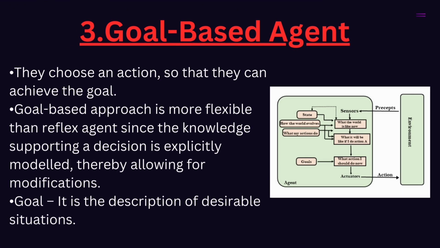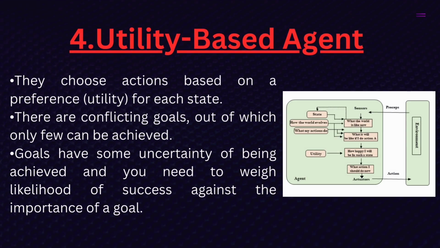Goal based agent: they choose actions so that they can achieve the goal. The goal based approach is more flexible than the reflex agent since the knowledge supporting a decision is explicitly modeled, thereby allowing for modifications. Goal: it is the description of desirable situations. Utility based agent: they choose actions based on a preference for each state. There are conflicting goals out of which only a few can be achieved. Goals have some uncertainty of being achieved, and you need to weigh the likelihood of success against the importance of a goal.